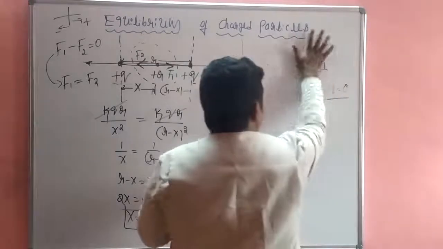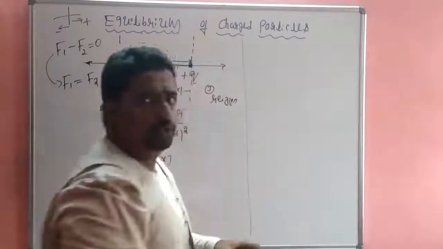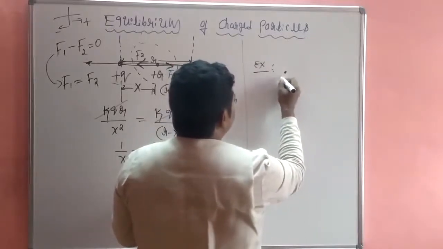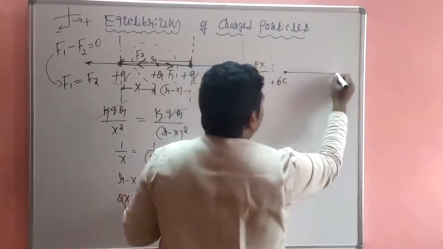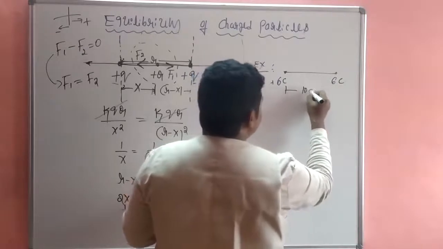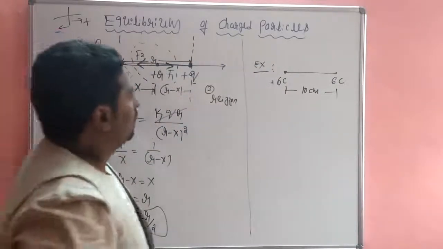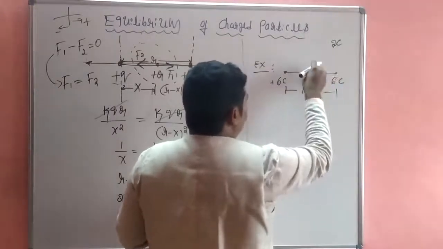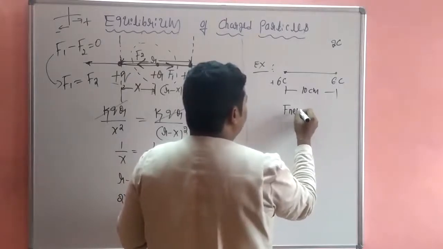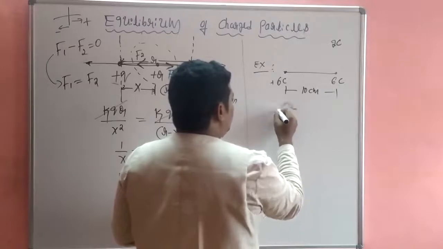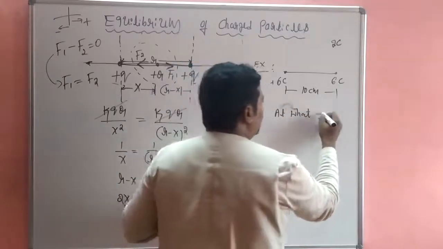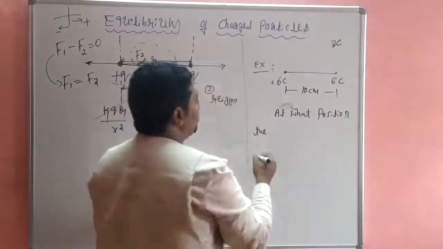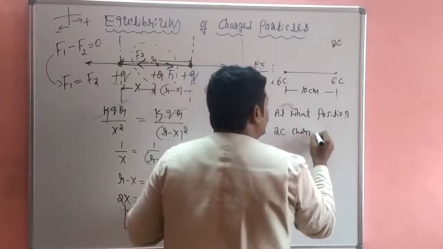Okay, so in the problem, for example, if two charges, 6 coulomb and another 6 coulomb, are separated by a distance of 10 centimeter, then at what point should you locate the other charge, the 2 coulomb charge, so that the system is said to be in equilibrium?